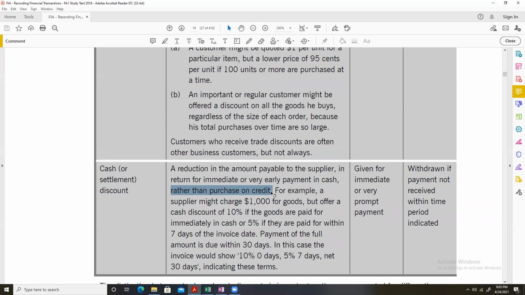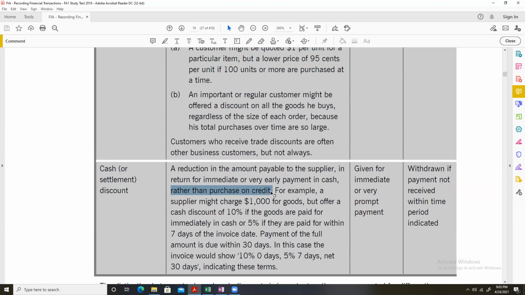That's credit sales. So these discounts are more commonly found in companies that allow their customers some credit period to make payment. As these companies want their customers to make payments at the earliest, that's why they offer them discounts.